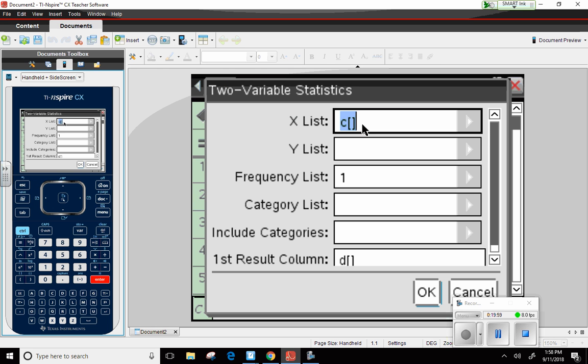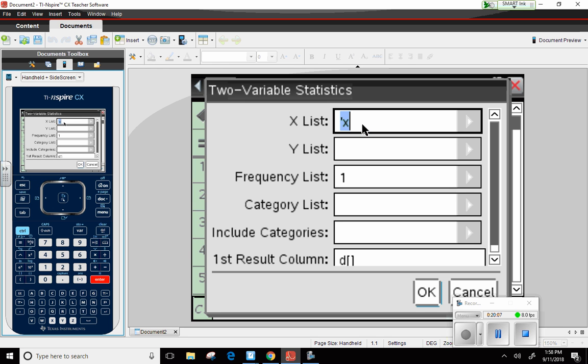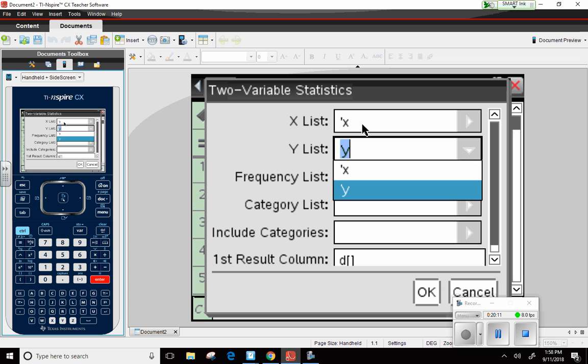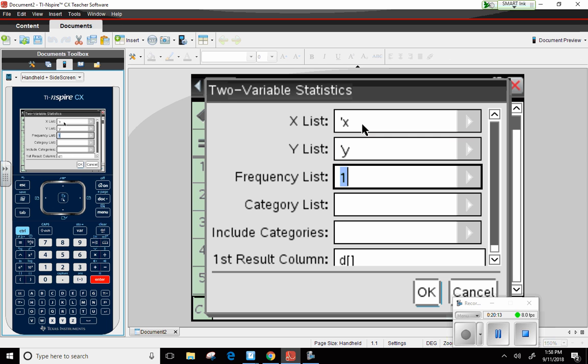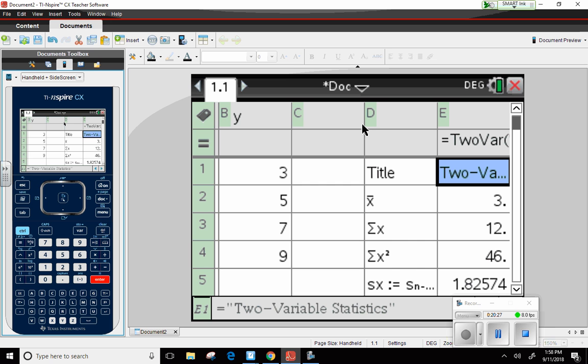And now we want to go ahead and delete this. For the X and the Y list, we're going to make sure that we're using those headings that we put in so it knows what data specifically to use. So tab right here, Y. Now here, there's no frequency list, so I'm just going to get rid of that. Everything else is okay. We don't have to worry about category list, include categories, but all my information will show up in what column? D. So as soon as I push enter, here we go.